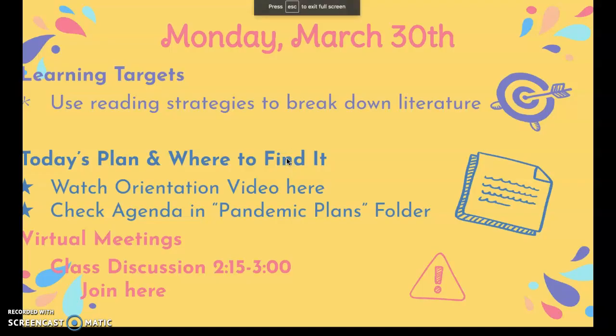So notice this has changed a little bit. It'll still have our learning targets, like what are we trying to do today? We're going to pick up again with Invisible Man, and I'll talk about that in just a second. The next thing is it's going to show you today's plan and then where to find things, because that part's going to be important and a little different. Like this video that you're watching right now is linked right here. And then most things are going to be in what I've decided to call the pandemic plans folder. And there will be a separate agenda in there for you that will give you more detail, and I'll show you this in just a second.